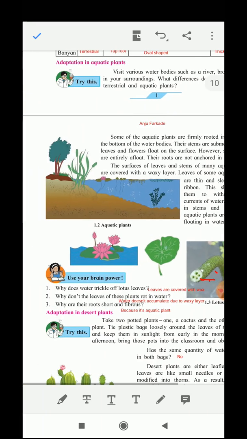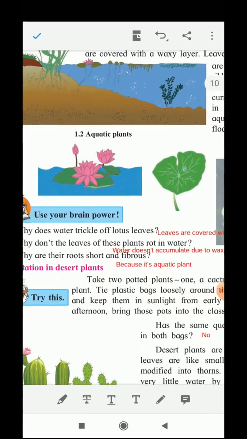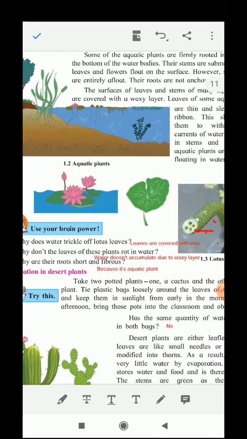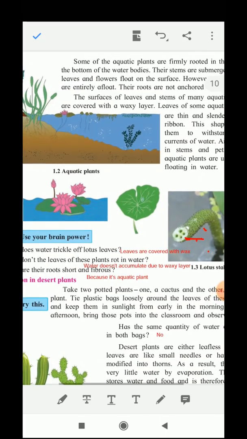Now next we will see here. Now let us see these questions here. Why does the water trickle off the lotus leaves? The water trickles off the lotus leaves because the leaves are covered with wax. And why don't the leaves of these plants rot in water? Because the water does not accumulate due to the waxy layer.